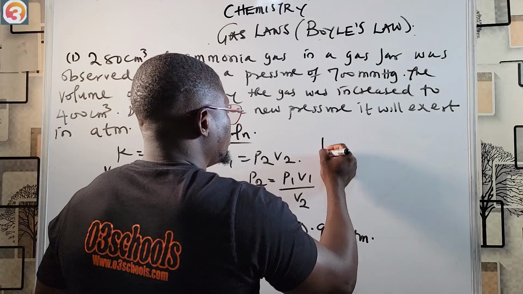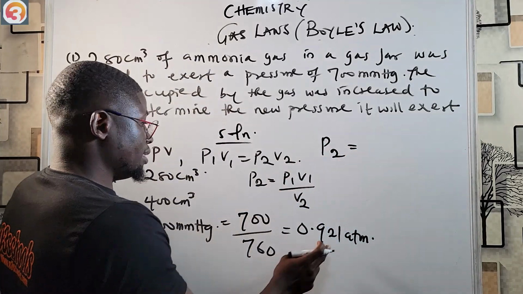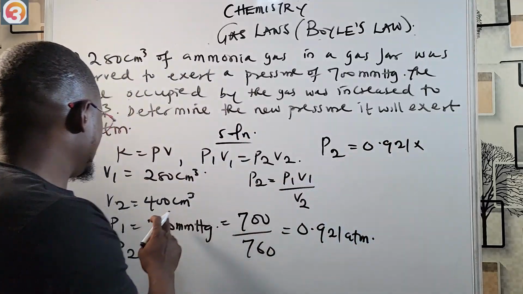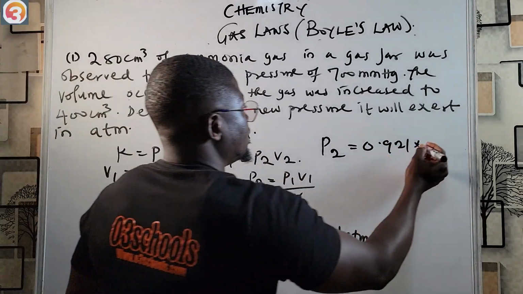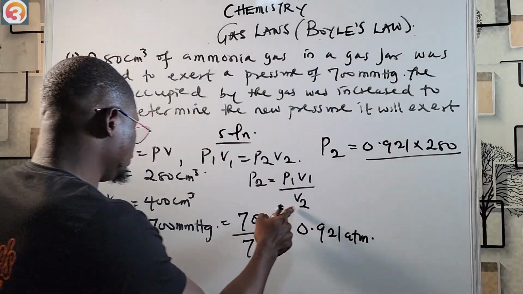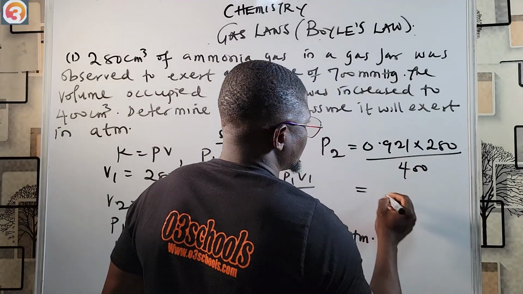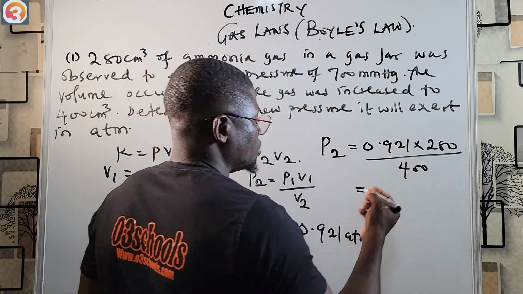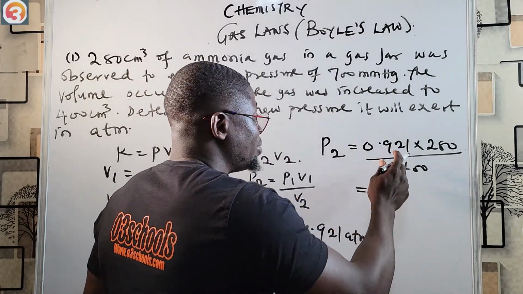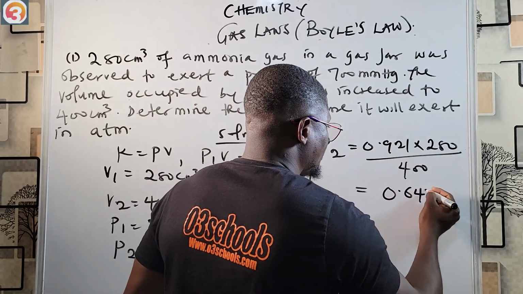We know we're looking for P2. We know P1. P1 is 0.921 times V1. You see V1 here is 280. Then of course, divided by V2. V2 is 400. So if you do this, you break it down or press your calculator straight. You don't have time for all this rubbish. Press your calculator 0.921 times 280 over 400. Answer should be 0.645